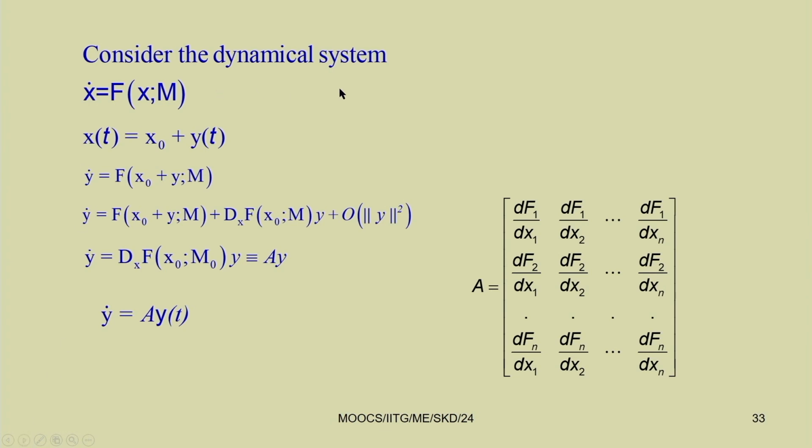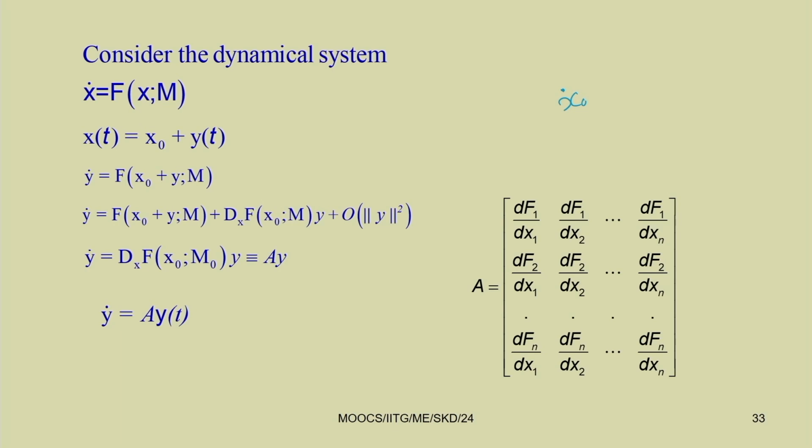Let us consider a dynamic system, x dot equal to f of x, mu. With time it will grow, and the response can be written by perturbing this x. Let initially it have an equilibrium solution, which can be written as x 0. The equilibrium solution satisfies x dot equal to f x mu, so if x 0 is the equilibrium solution, then f of x 0, mu equal to 0.